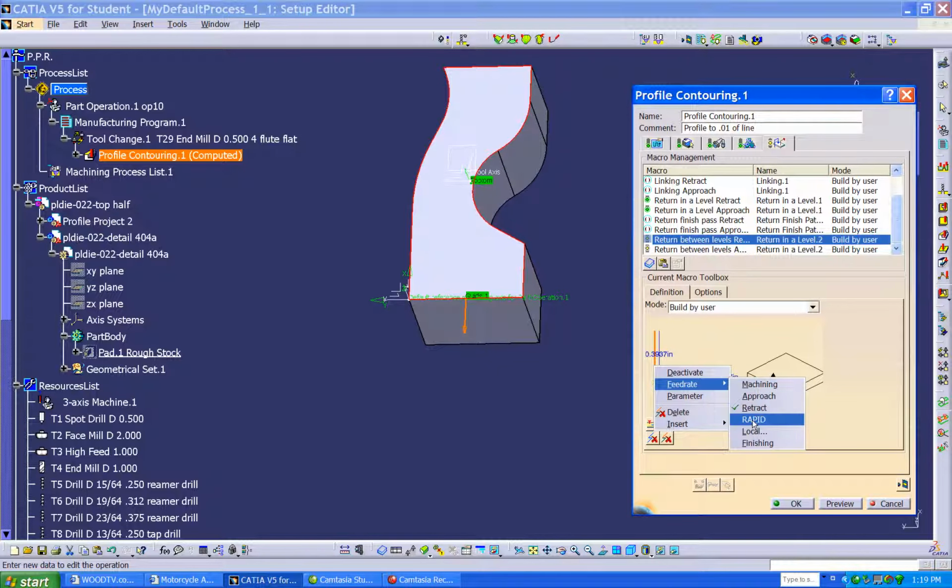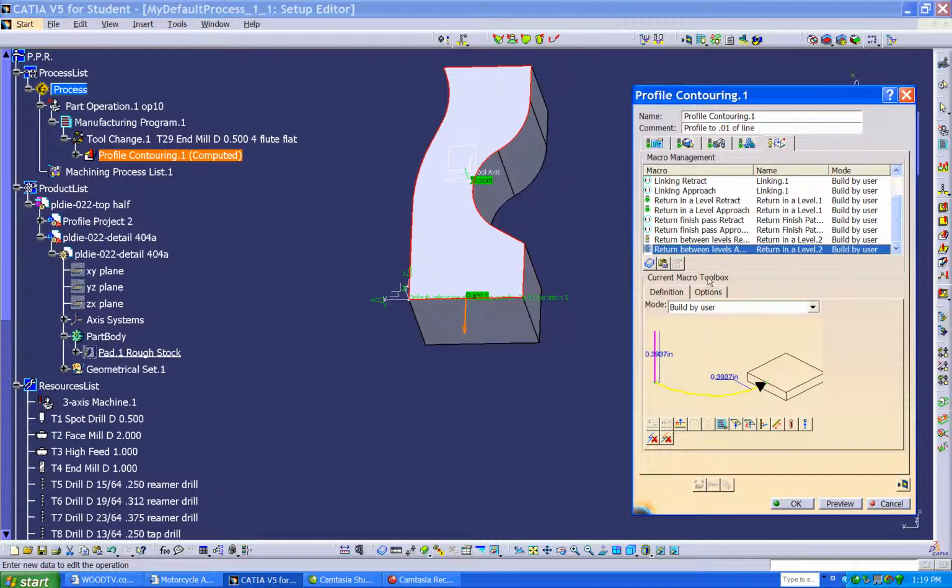Come over here on the approach. We'll bring that down to rapid. We'll change this to machining. Now notice down here we can add zigzag motion for ramping. We can go normal to a plane, add axial motion, radial, add motion perpendicular to any plane, to a plane. We can add motion to a line, along a line, tool axis motion, motion to a point. So we've got quite a few options that we haven't even looked at.